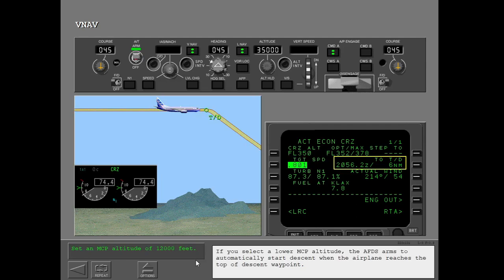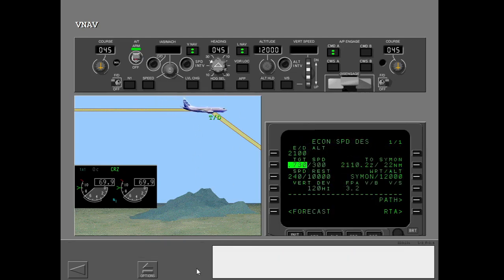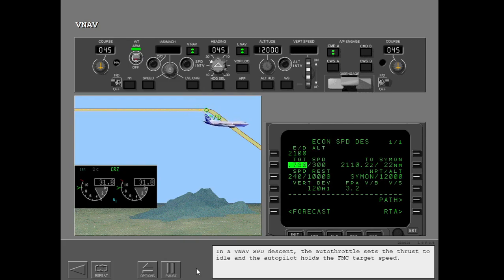If you select a lower MCP altitude, the AFDS arms to automatically start descent when the airplane reaches the top of descent waypoint. In a VNAV speed descent, the autothrottle sets the thrust to idle and the autopilot holds the FMC target speed.